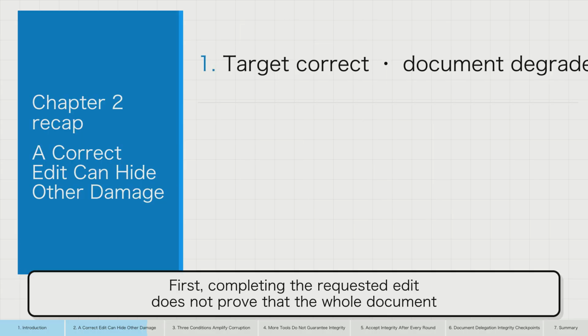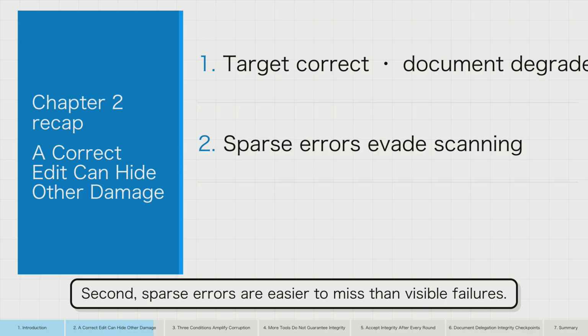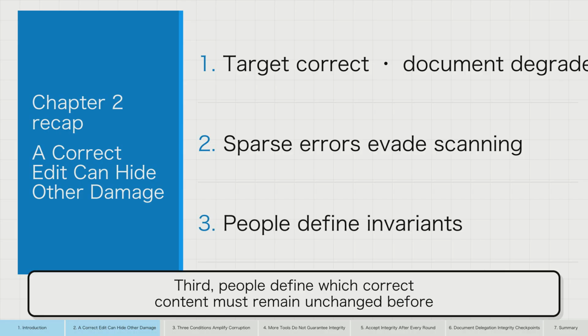Chapter Recap. First, completing the requested edit does not prove that the whole document stayed intact. Second, sparse errors are easier to miss than visible failures. Third, people define which correct content must remain unchanged before delegation starts.